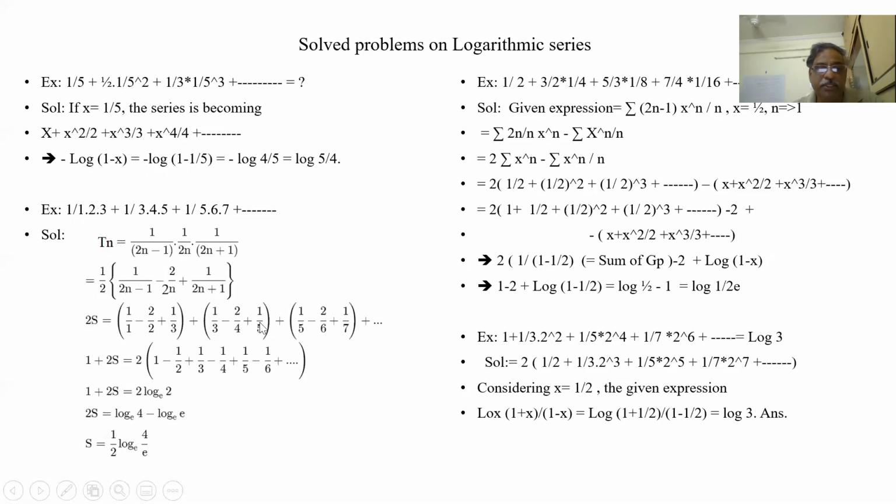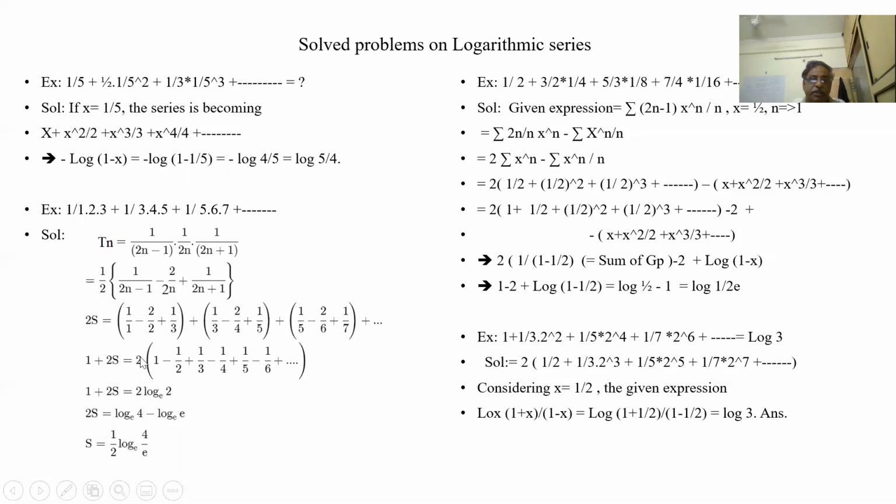For n equal to 2 I'm getting this, for n equal to 3 this. Like this I'm going. Now if you see in this series, 1 by 2 is coming here, and I have added another 1 in this place and on this side also.